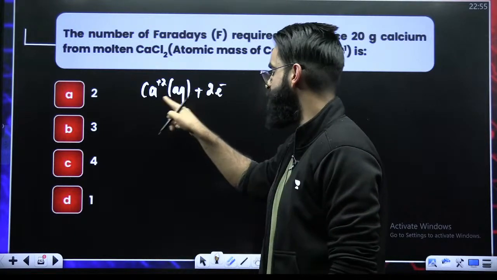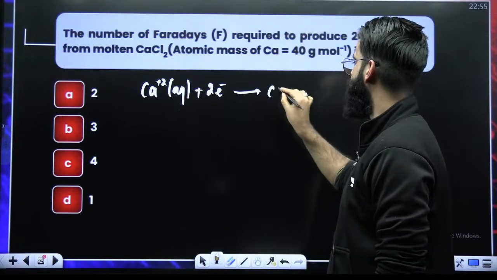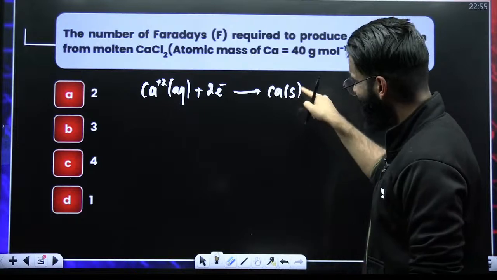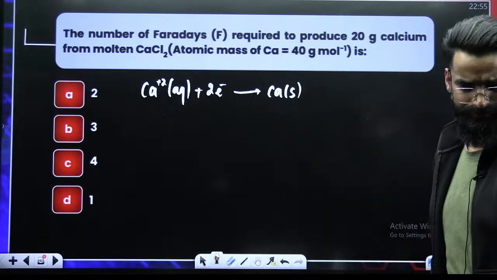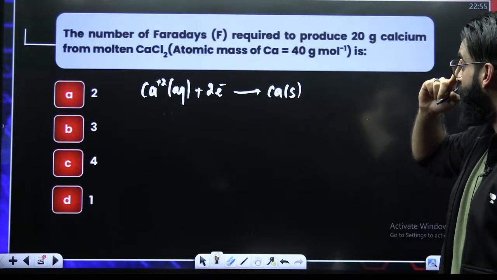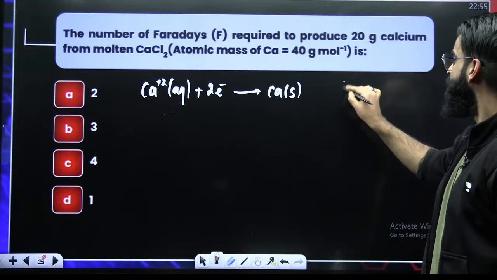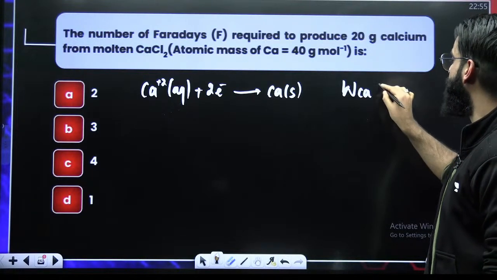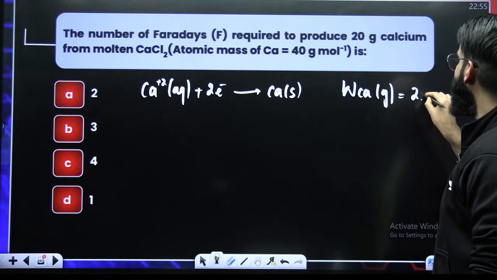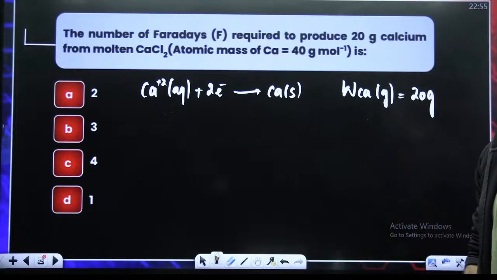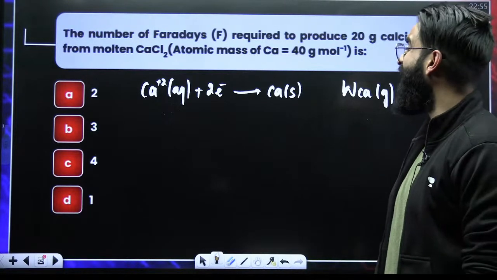Ca2+ in the solution should gain 2 electrons and finally get converted to solid calcium, and this solid calcium would be deposited at the electrode. As per the question, 20 grams of calcium is being deposited. The number of faradays required?